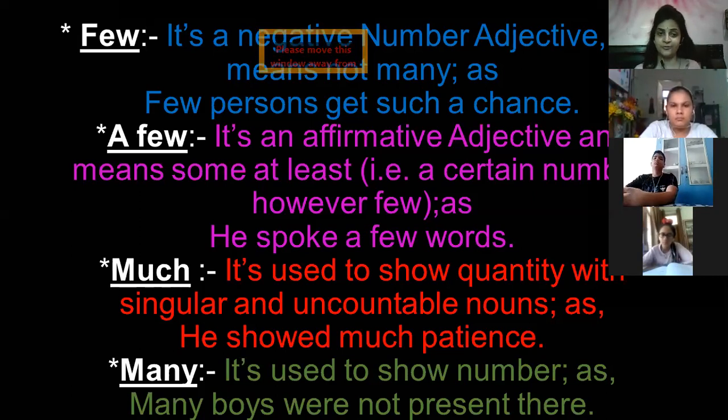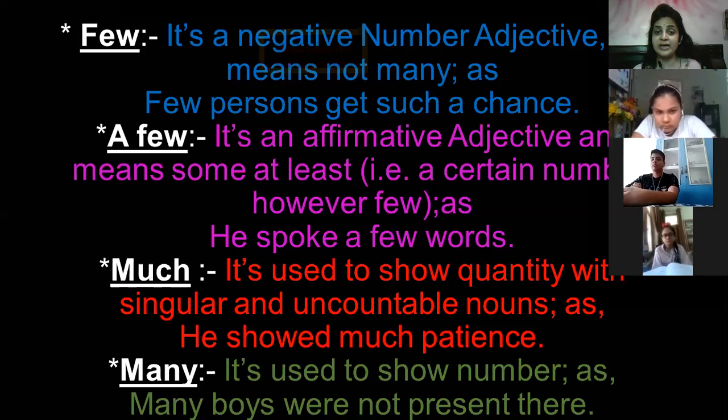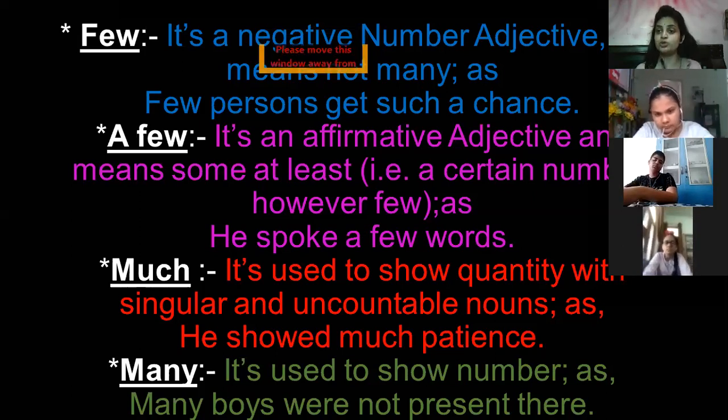Next one is a few. The same I spoke about a little. The same is here. It's an affirmative adjective and it means something at least. For example, he spoke a few words. It means he spoke something at least. कुछ तो बोला वो. Fine. Instead of saying nothing, he spoke something.